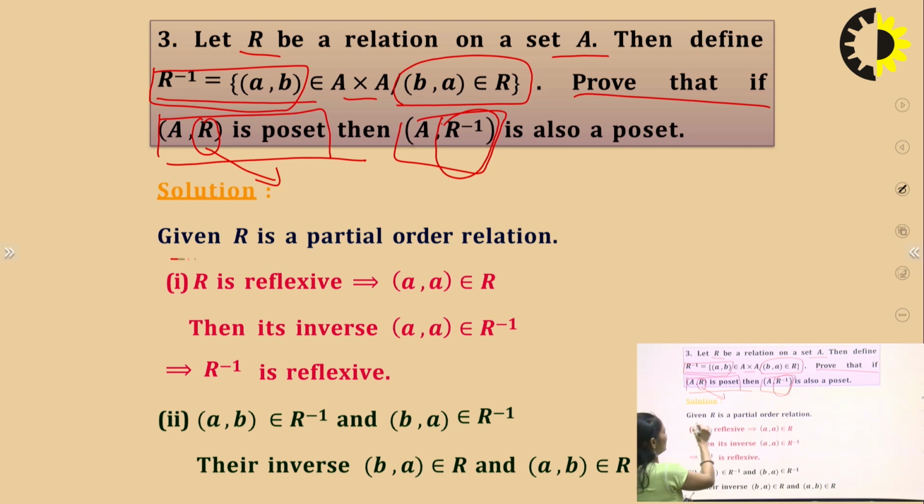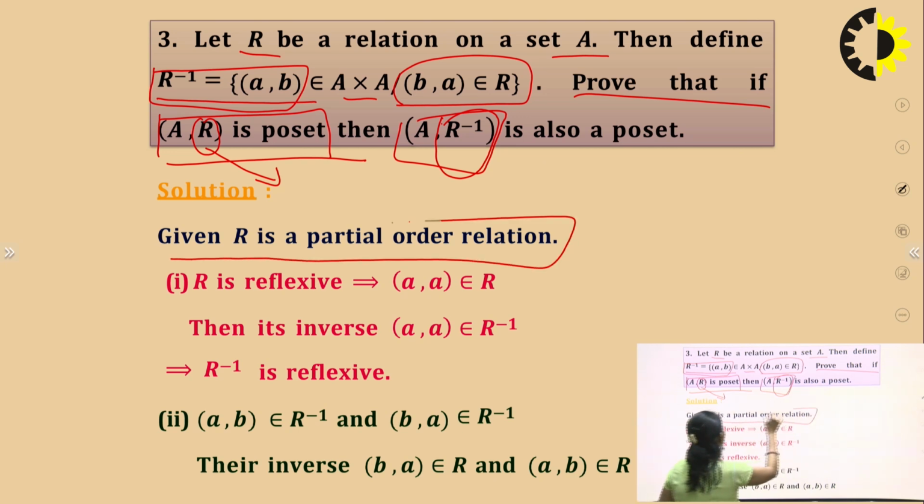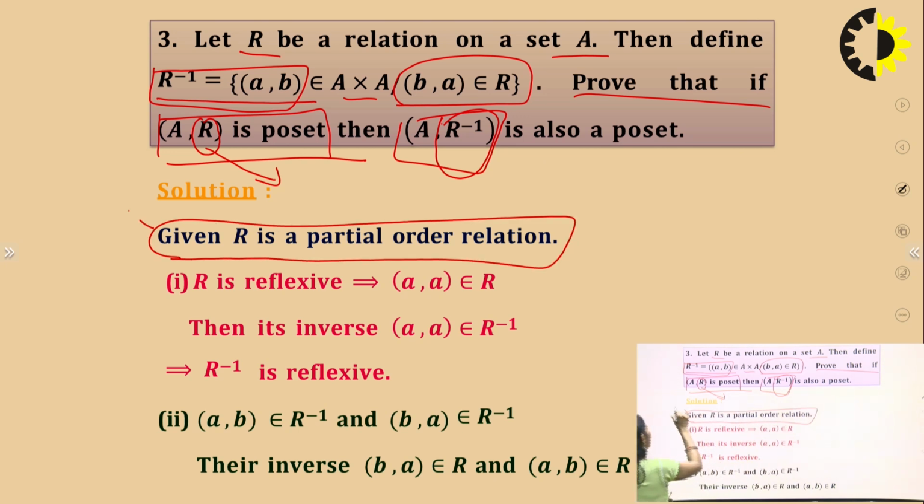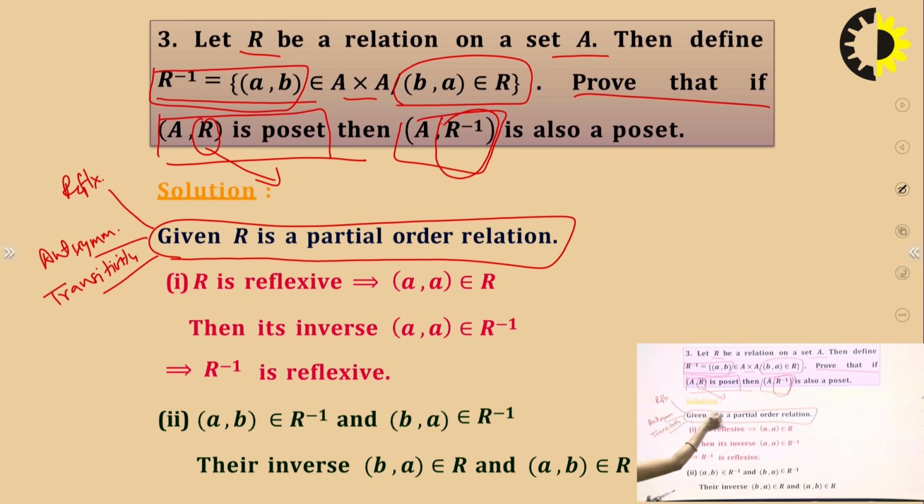It is given that R is a partial order, so these three properties, reflexivity, antisymmetric and transitivity, already exist in relation R, and we have to check for R inverse.